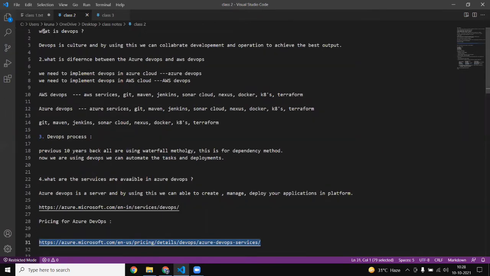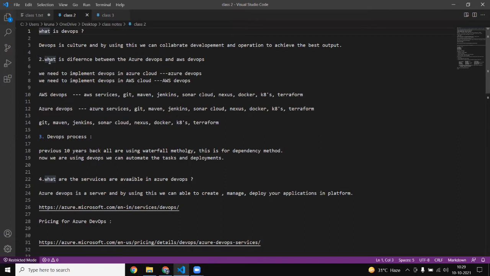First, I would like to tell you what DevOps is. What is the definition of DevOps? DevOps is a culture, and by using it, we can collaborate development and operations to achieve the best output. DevOps is Dev plus Ops. What are we doing? We are collaborating development and operations, to achieve the best output. This is the definition of DevOps.